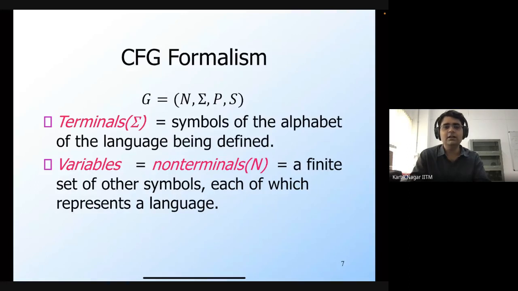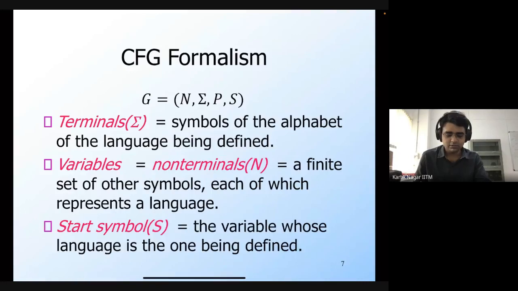So N is the set of non-terminals or the variables, each of which is going to represent a language, and the set of terminals are simply the alphabet itself, the symbols on which the strings of the language are defined.